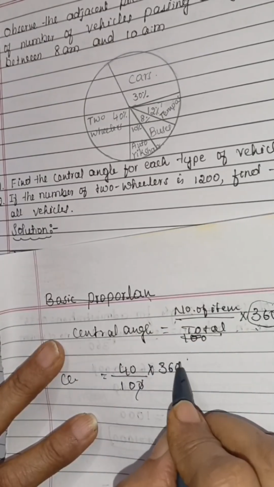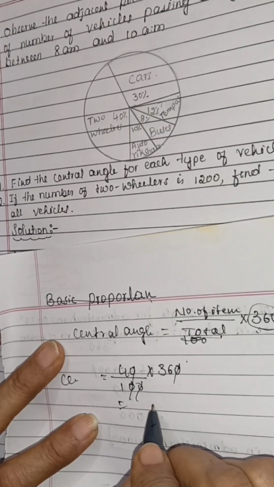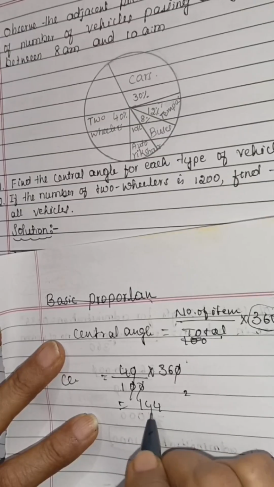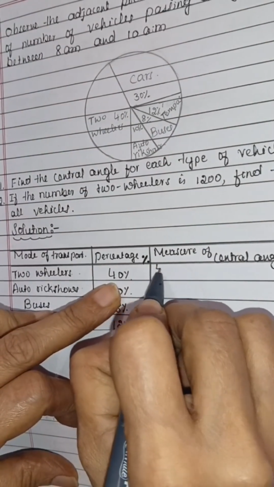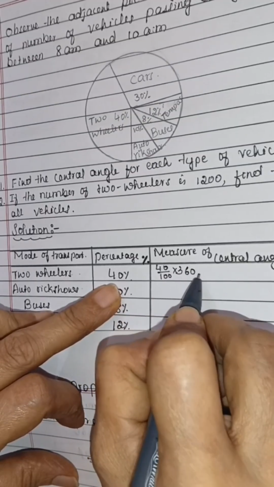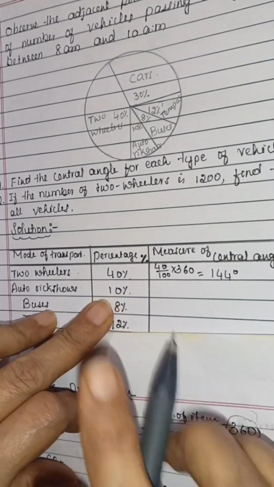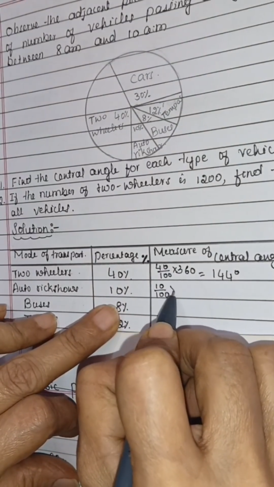Cancelling the zeros, 36 multiplied by 4: 4 times 6 is 24, 4 times 3 is 12, plus 2 is 14, so 144 degree. Therefore we write 40% out of 100 for 360, answer is 144 degree. Similarly, 10% out of 100 for 360.